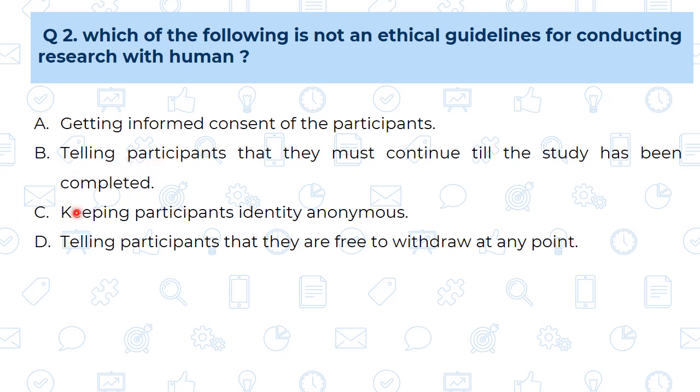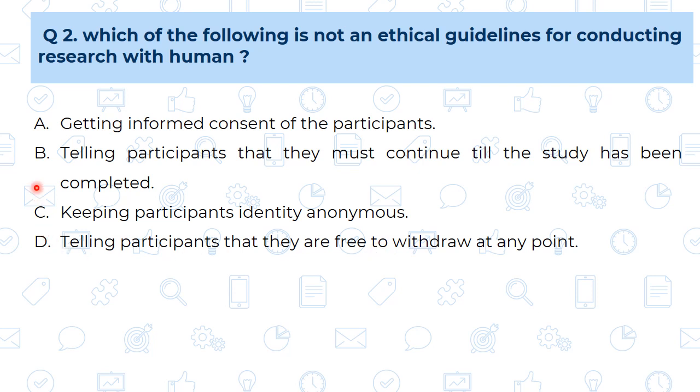Let us see the third and fourth one. Third, keeping participants' identity anonymous. This is very important because that identity of the participant should be kept in the secret by the researcher. So this is C is also the ethical one. And D, telling participants that they are free to withdraw at any point. Means this is a kind of freedom given by the researcher that yes, this participant is helping me, but if you have any problem, then you can discontinue at any point. So such kind of freedom should be given by the researcher. So this is also the good ethical one.